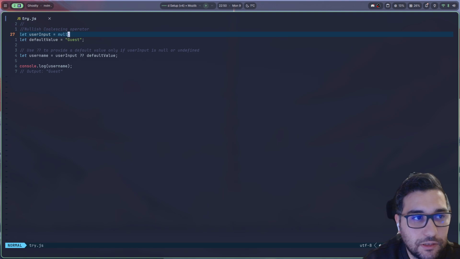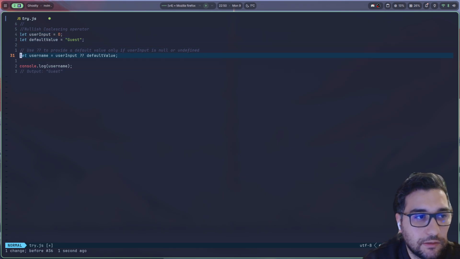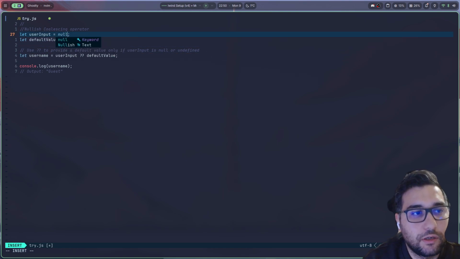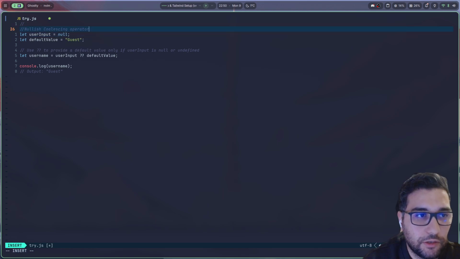In this case, it is null. Yes, it will show the guest. Otherwise, if it's 0, then it is still falsy, but it's not falsy enough for this coalescing operator. It means that it will not execute. It will not show anything here, basically, right? And that's it. I mean, this should be either null, or you can say undefined, and that's it, right?